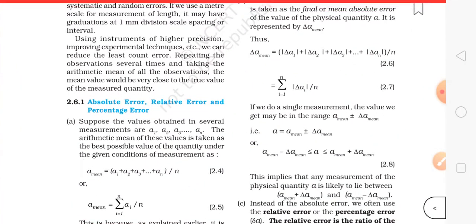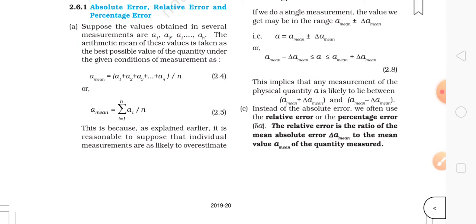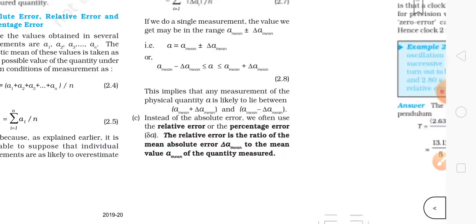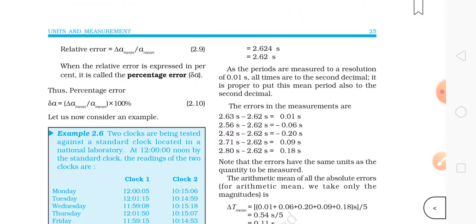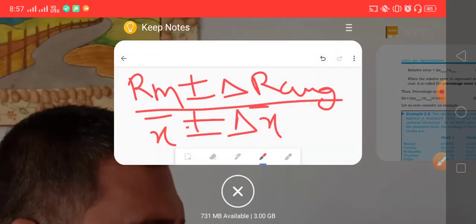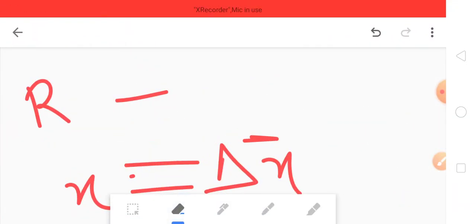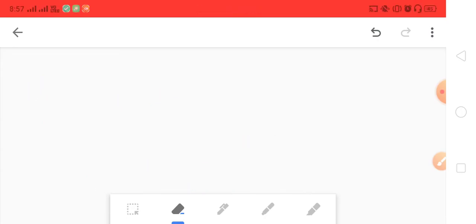Now the next is relative error, or the percentage error. This is also very simple, and I'm showing it here only because some people will not understand it from the book. The next thing is relative error. So what is relative error?